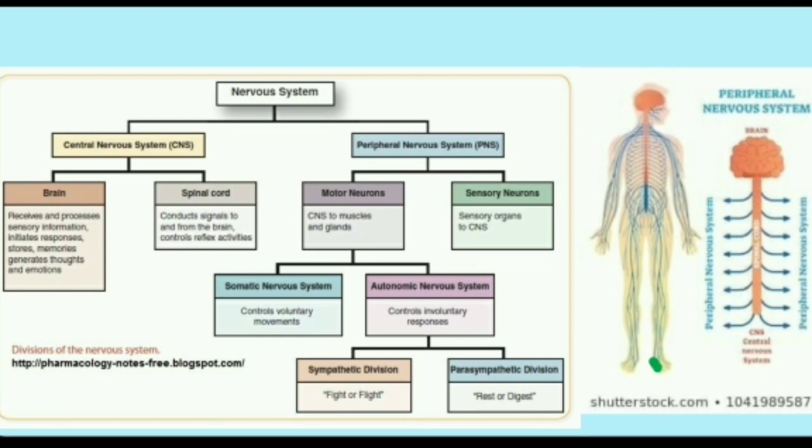And likewise, the peripheral nervous system, consisting of the nerves and neurons, gives the information from the periphery to the central nervous system, and thus the central nervous system comes into play. So let us now discuss the peripheral nervous system. The peripheral nervous system has two types of neurons, the motor neurons and the sensory neurons. Neurons are just like the electric wires, okay?